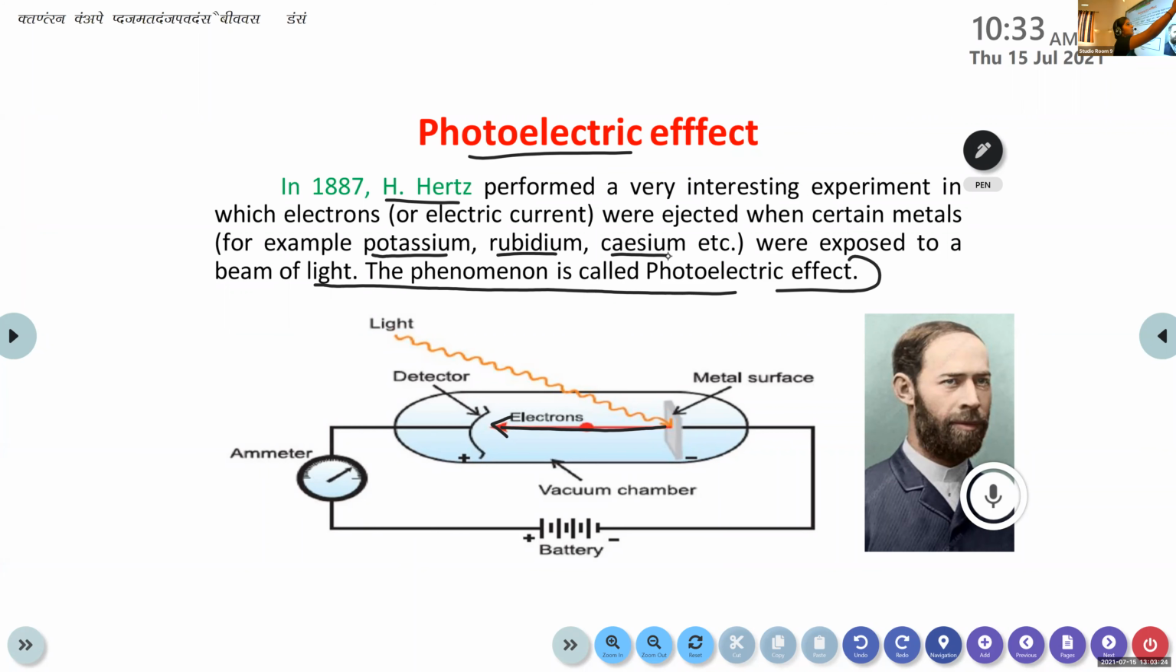And there are certain conditions for this photoelectric effect to take place. We can discuss it later.